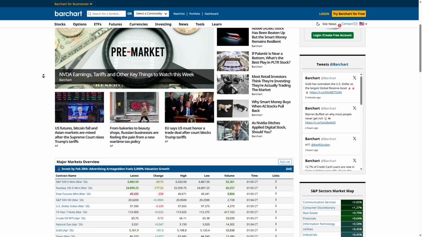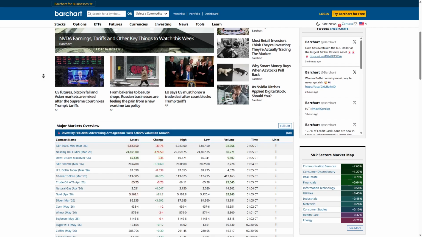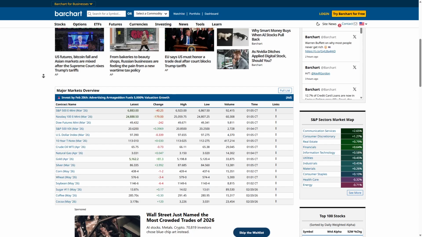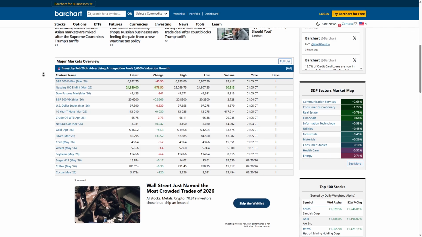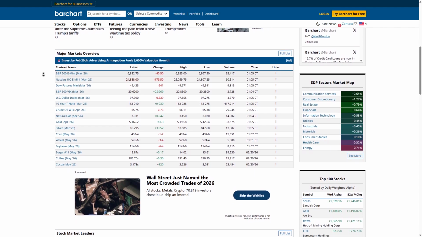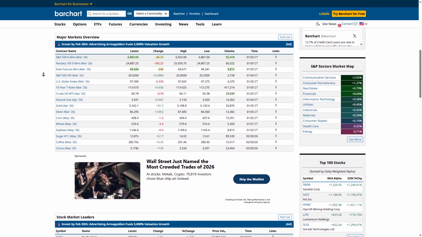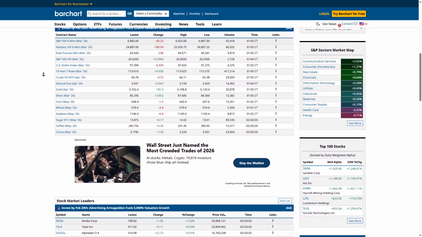The platform offers both free and premium tiers, with the free version being surprisingly capable for casual or part-time options traders. Barchart also provides news, analyst ratings, and charting tools that complement its options data and give traders a fuller picture of any given underlying. Its broad scope makes it a valuable research hub even beyond options trading.